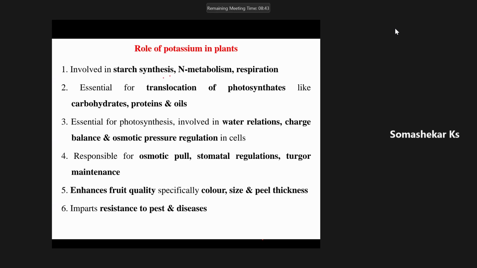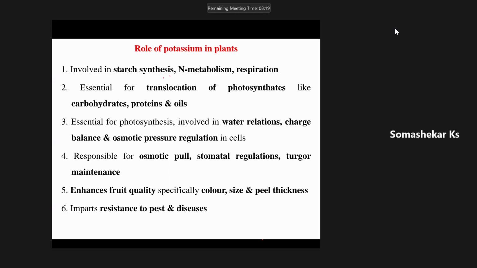Why? It increases the quality of the fruit. What does quality of the fruit mean? Either in terms of color or sweetness, and it also gives proper shape and color to the fruit.